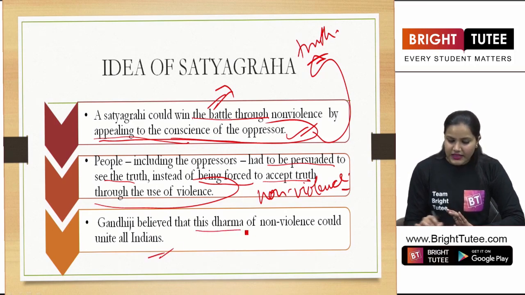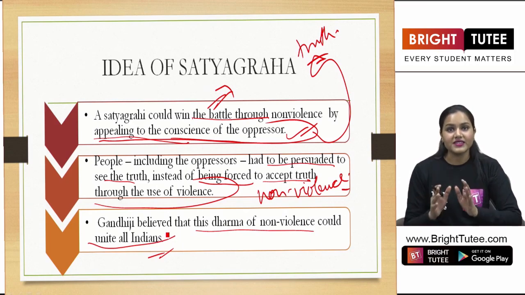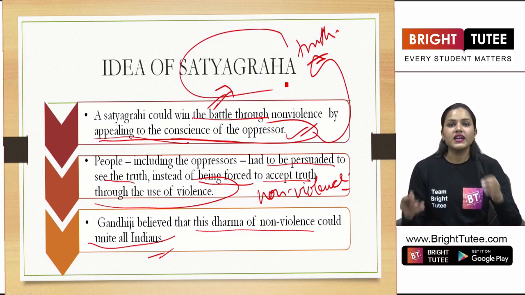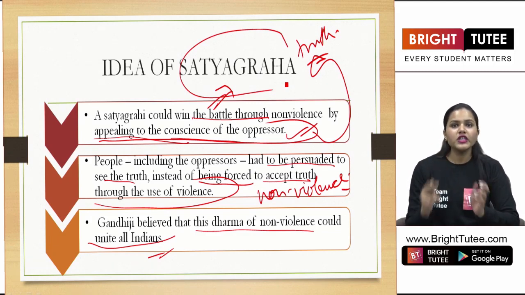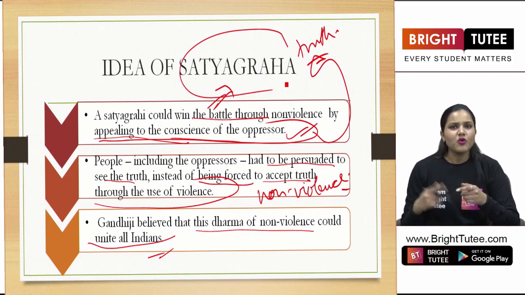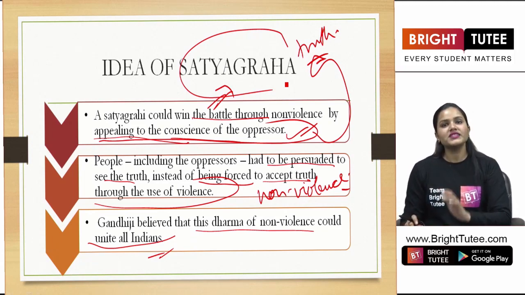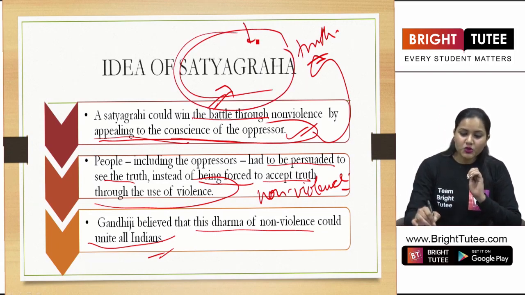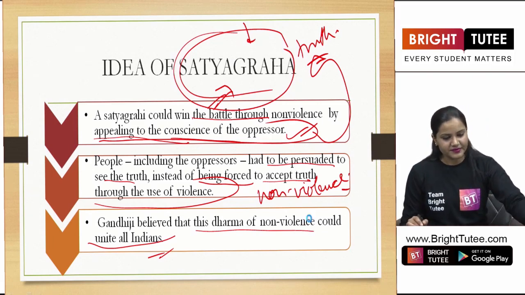Gandhiji also believed that this dharma of non-violence could unite all the Indians. Yes. Now he thought that the idea of Satyagraha is going to act as a binding force for all the Indians. This one feeling, this one ideology is going to unite all the Indians. Now, was he correct? We are going to understand it through all the movements that were led by Mahatma Gandhi and the powerful tool of Satyagraha that was used in those movements.